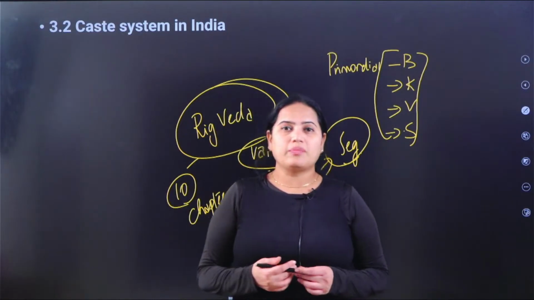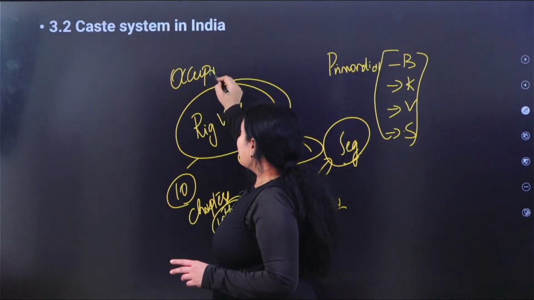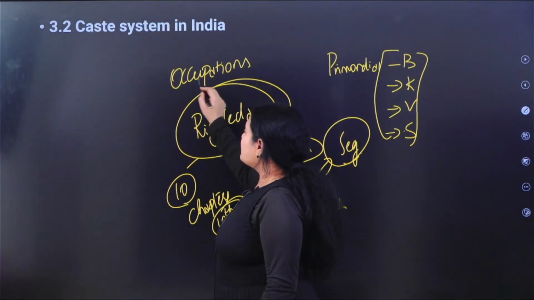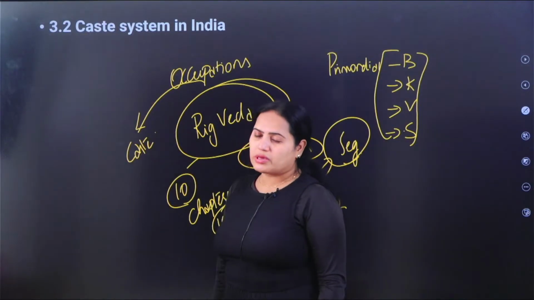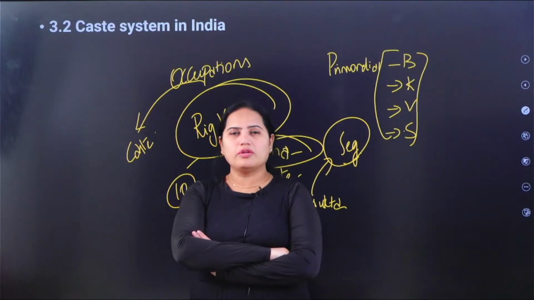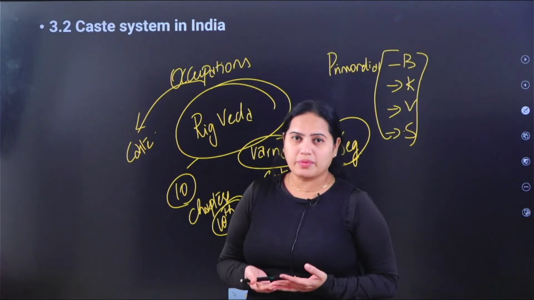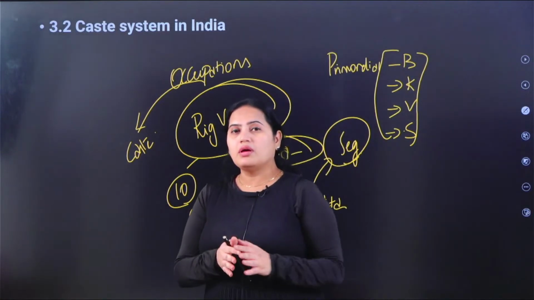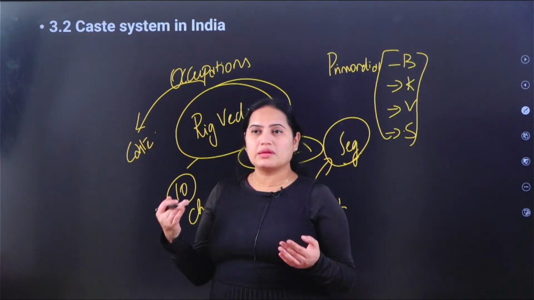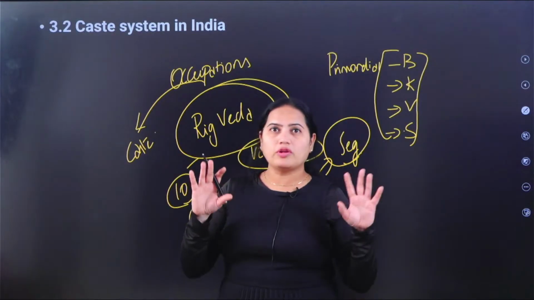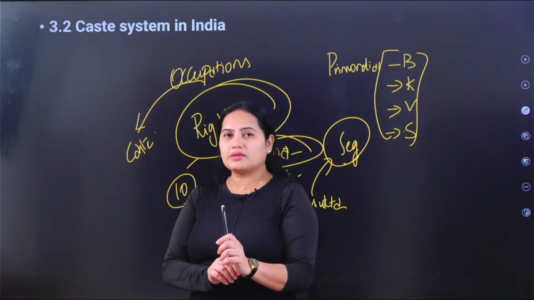And later what has happened, we have found different occupations. So many occupations came into existence. Based on these occupations, the caste system has emerged. This is one such logic. And there is also another logic. It is because of the marriage practices, which we call hypogamy and hypergamy, or anuloma and pratiloma. Because of these marriage practices also, different sections of people came into existence, and it was not possible to accommodate all of them into the existing Varna system. And then what has happened? Eventually the caste system has emerged.